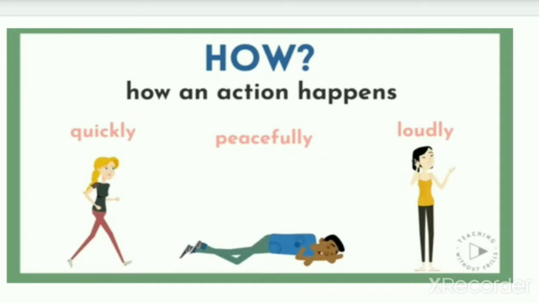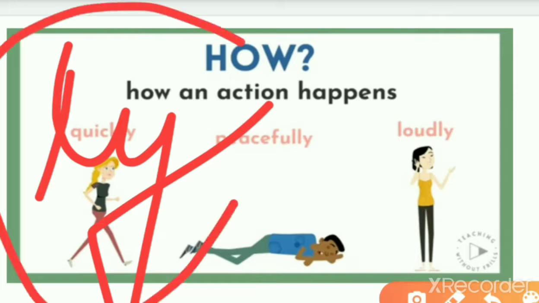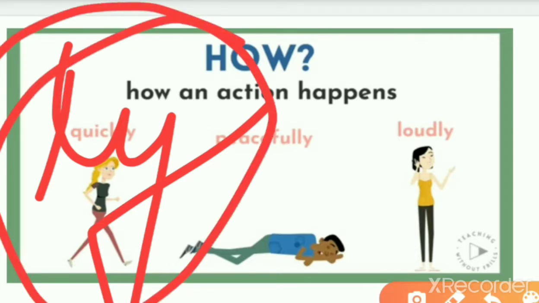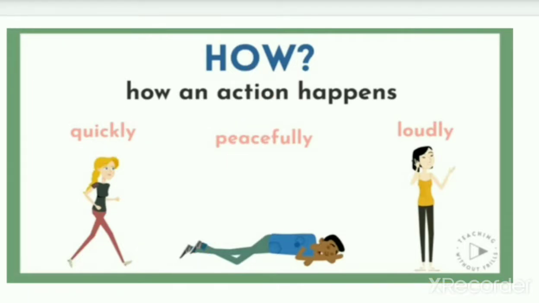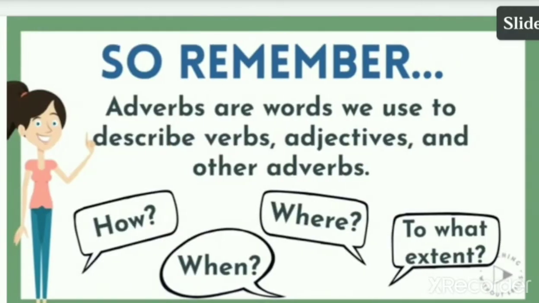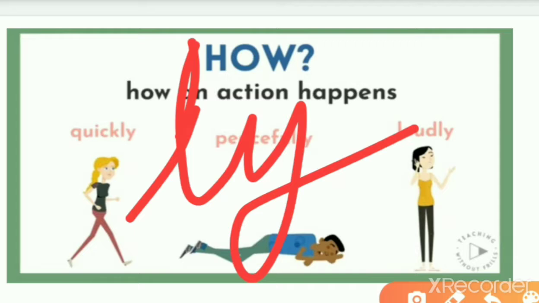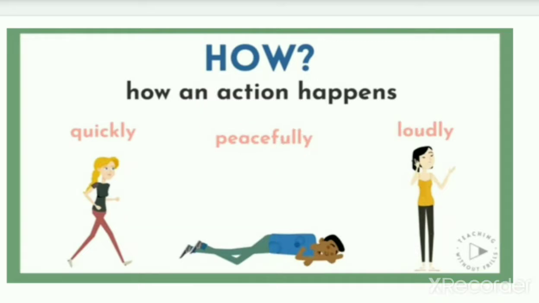In the same way, this ly also represents the form of the adverb, like loudly, slowly, horribly, shamefully, happily. If ly is written at the back, it means it is an adverb. So how does an action happen? Quickly,